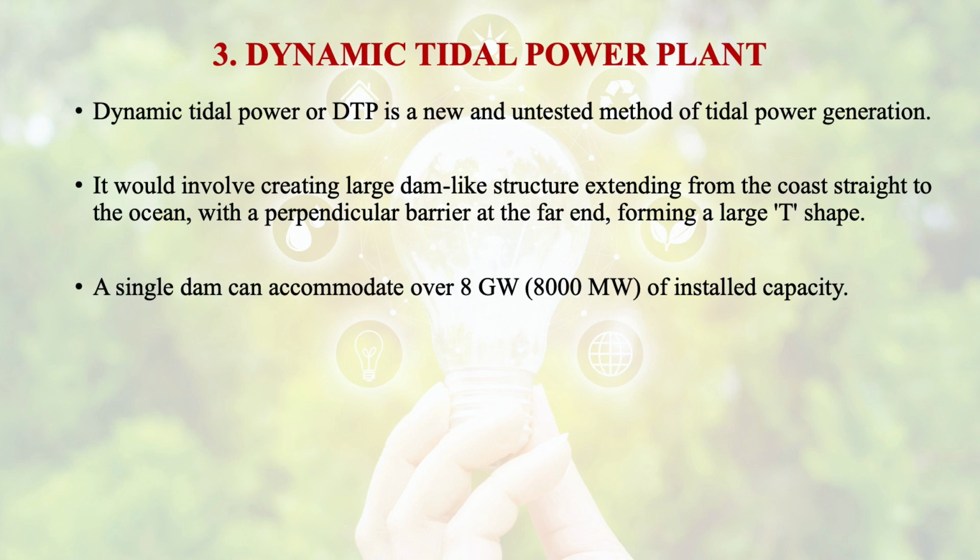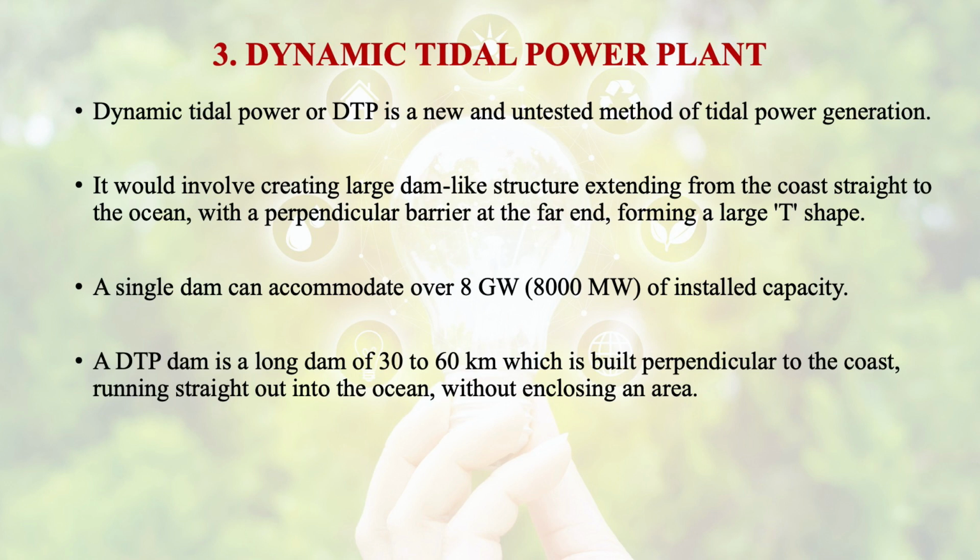A single dam can accommodate over 8 gigawatt of installed capacity, and this dynamic tidal power plant is a long dam of 30 to 60 kilometers, which is built perpendicular to the coast, running straight onto the ocean without enclosing an area.